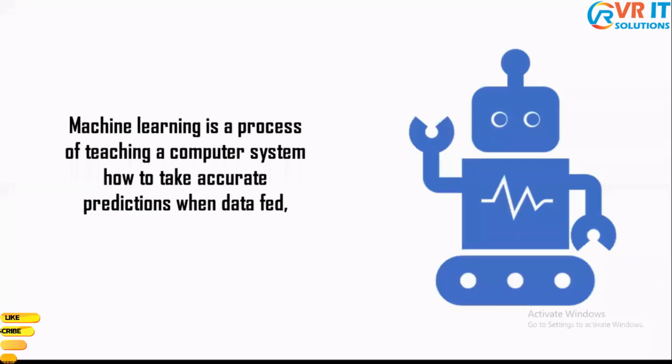So now let us look at the definition of machine learning and try to understand what exactly machine learning is. Machine learning is a process of teaching a computer system how to take accurate decisions or predictions when data is being fed. So, remember one thing, the data fed is nothing but past data.